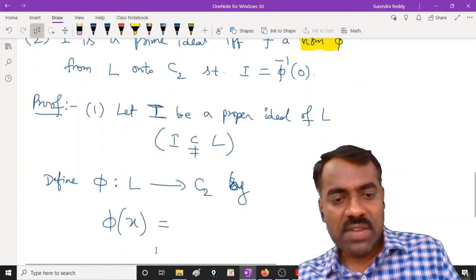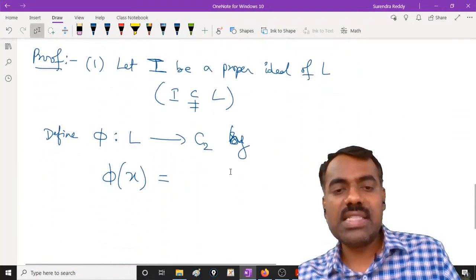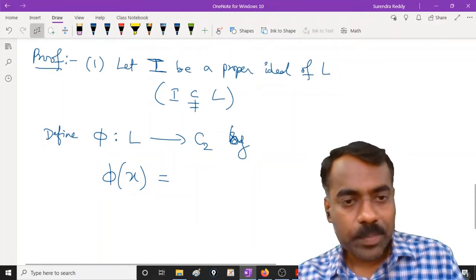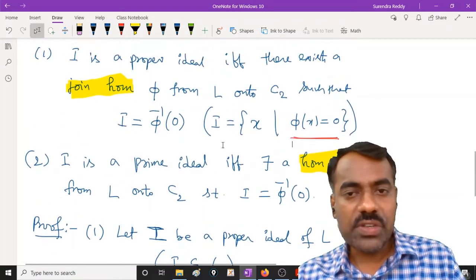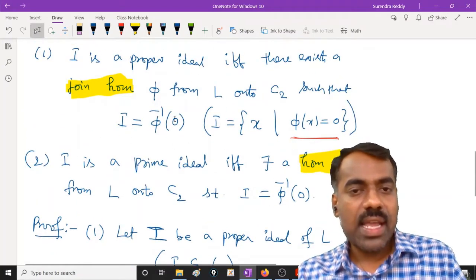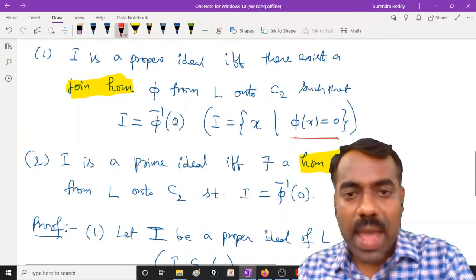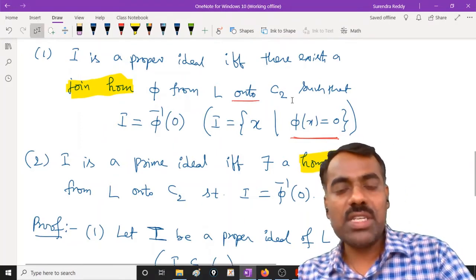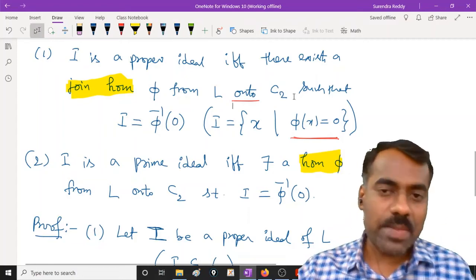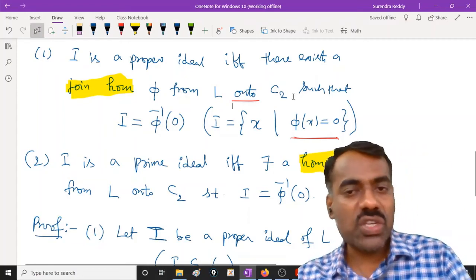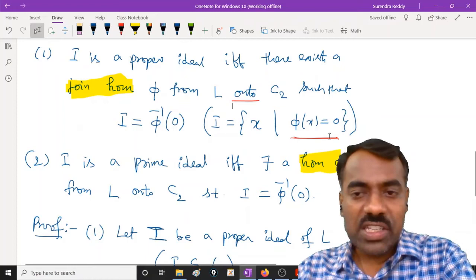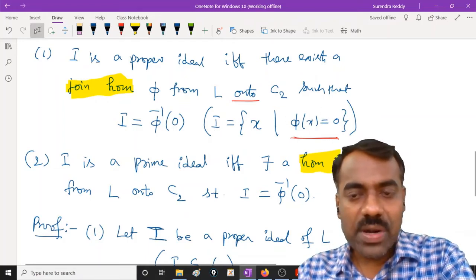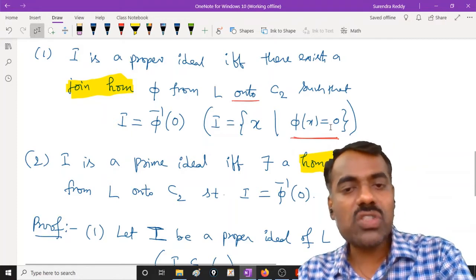So the moment we define phi of X, whenever X is in I, that value should be 0. Then only we require this. And we also require an onto map. What is meant by onto? Every element in C2 should have a pre-image. C2 contains only 0 and 1. But for 0, when we are defining 0, whenever X is in I, we want to define that as 0. There is no other option.